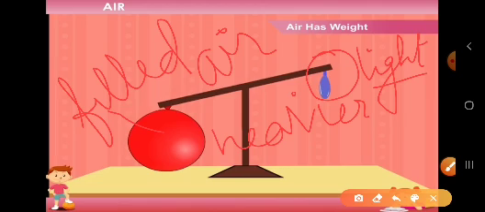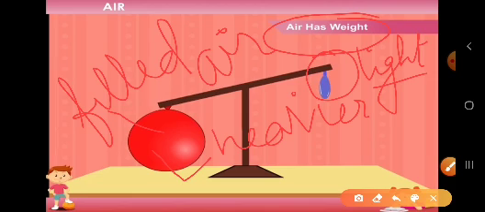So here we can say that the balloon with air is heavier than the balloon without air. This shows that air has weight. So children, this balloon which has air is heavier than the other balloon. That is why we can say air has weight. So here we have proved that air has weight.